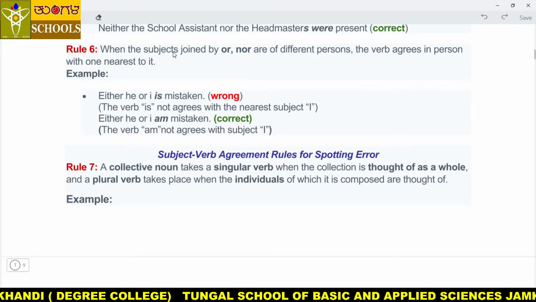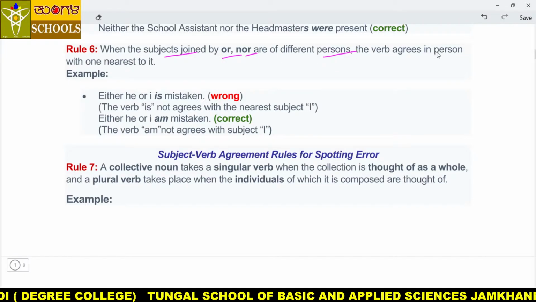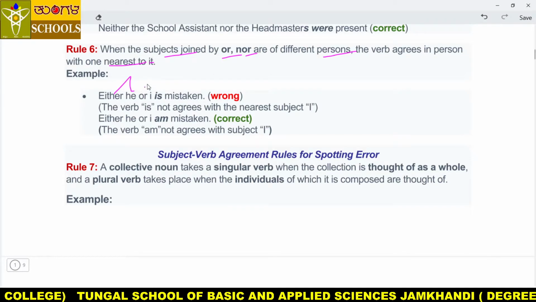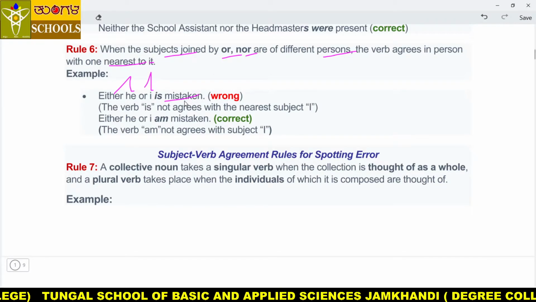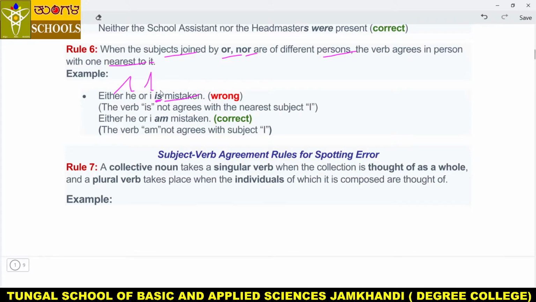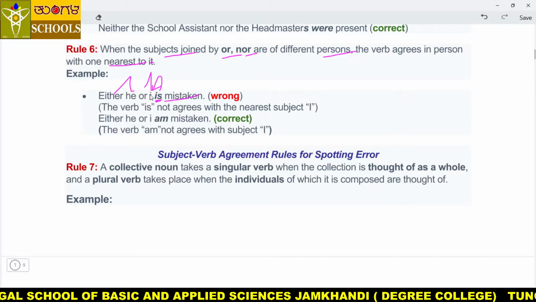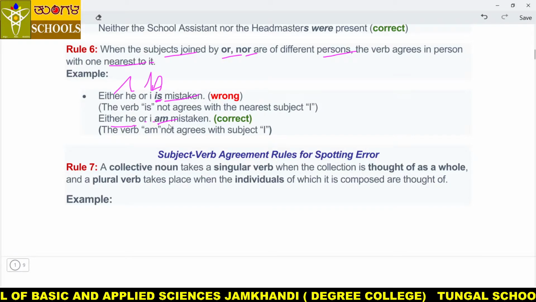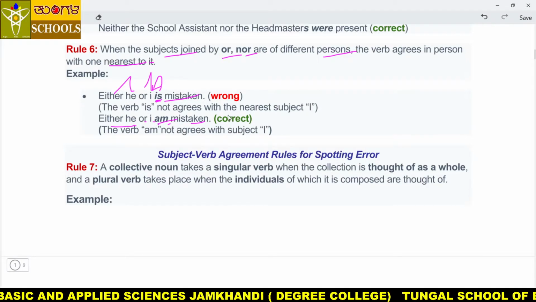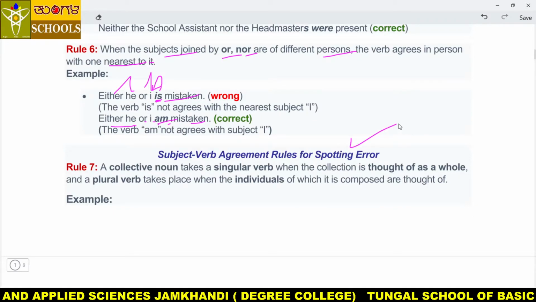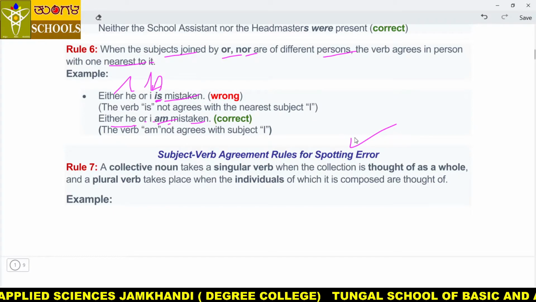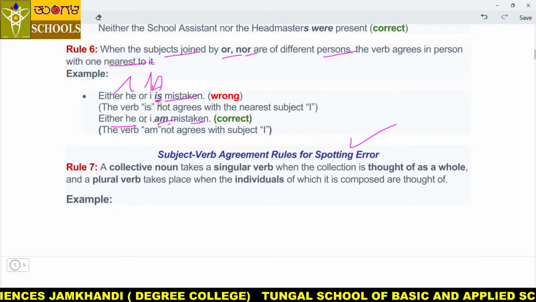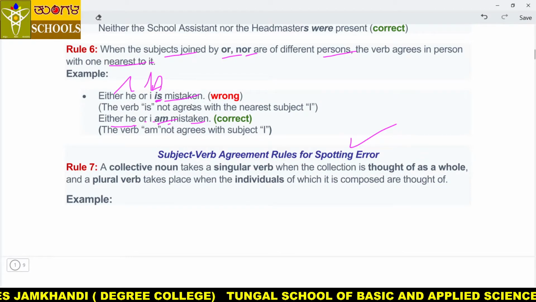Yes, next one. When subjects joined by or, nor are of different persons, the verb agrees in person with the one nearest to it. Either he or I is mistaken. No, "is" does not come, because I is here. So after I, "am" comes. So that's why: either he or I am mistaken. Got it, my dear students? So this is called subject verb agreement rules for spotting errors, my dear students. Got it? Either I or he am mistaken. No. "Is" mistaken, because "he" comes here.